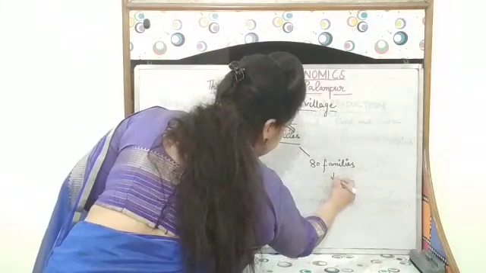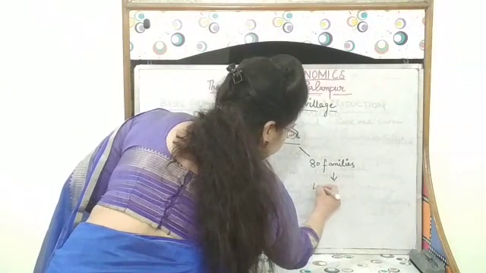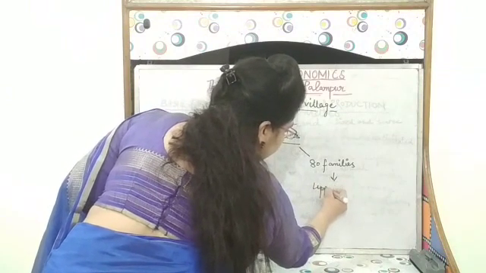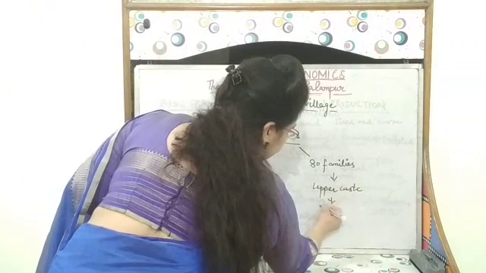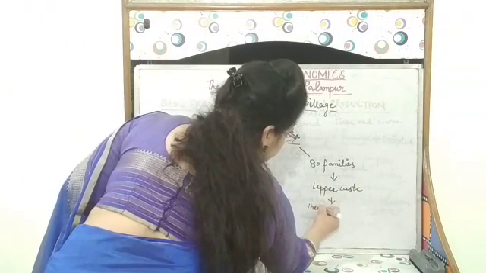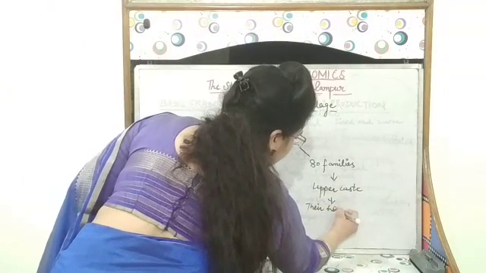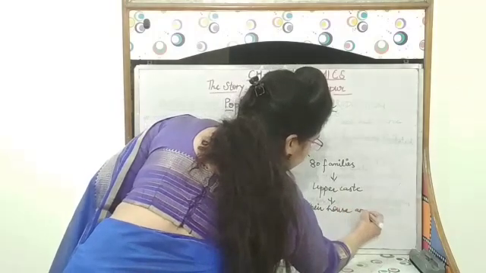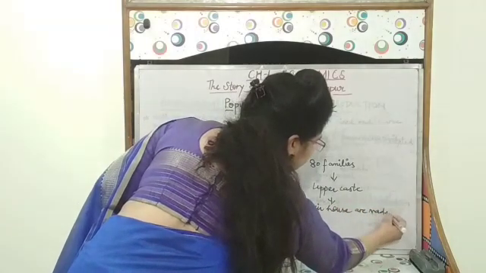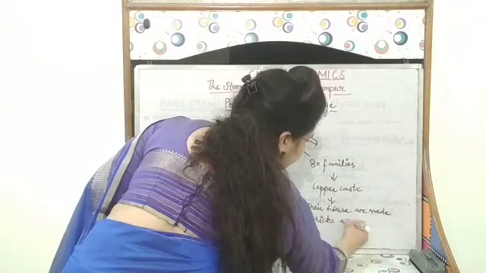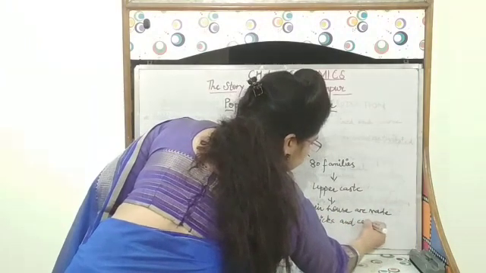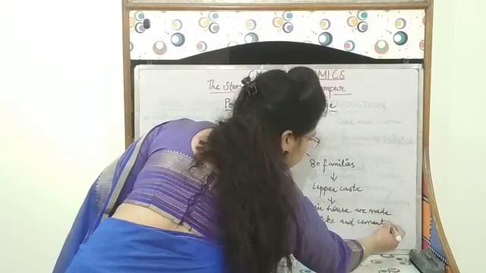Likewise, these 80 families are upper caste families. Their houses are made of bricks and cement, means they are living in pakka houses.